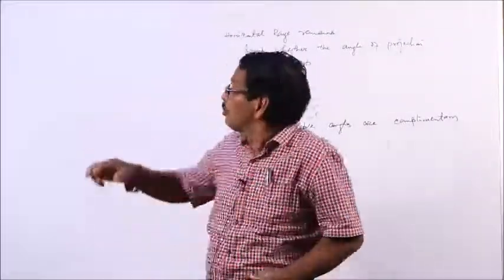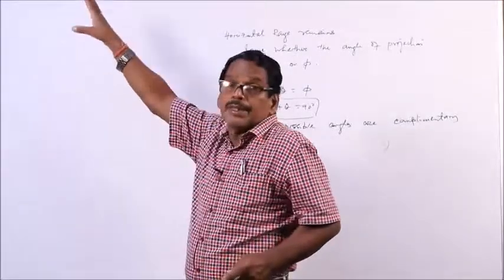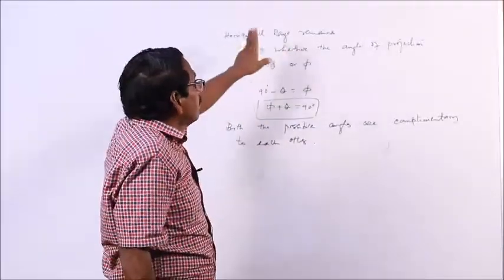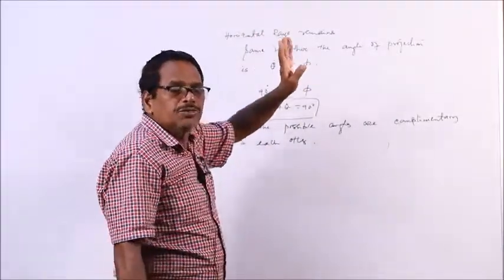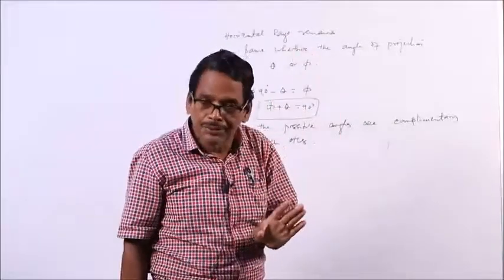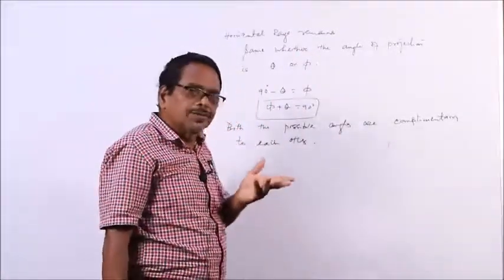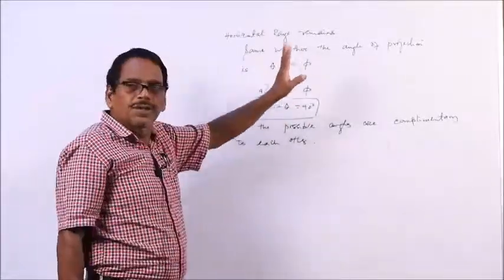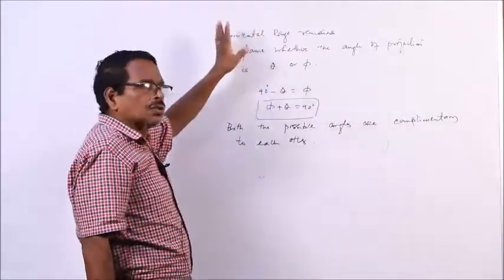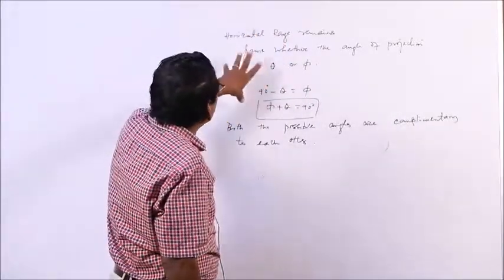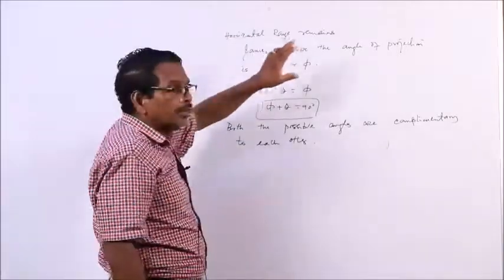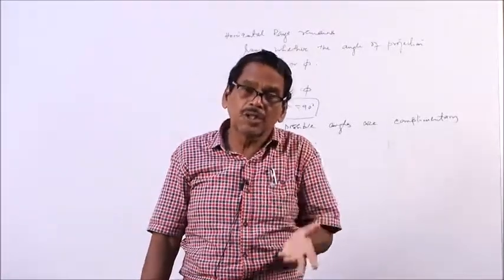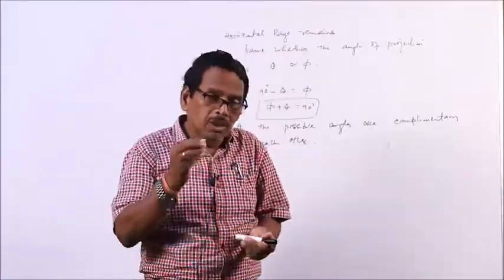So, these are the possible aspects of the projectile motion when a projectile is fired at an angle. A long question can be like this: what is projectile motion? Deduce the equation to the trajectory of a projectile. This is one type of question. Another type of question: what is projectile motion? Find out expressions for greatest height, time of flight, and the horizontal range of a projectile. In addition to that, for what angle of projection the horizontal range is maximum, or prove that there are two possible angles of projection for the same horizontal range. Or there may be a multiple choice question.